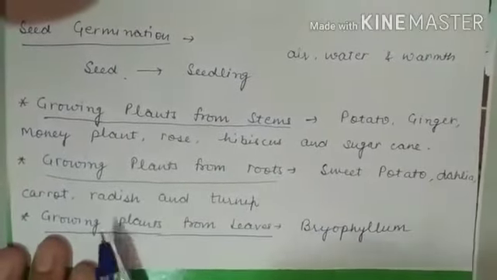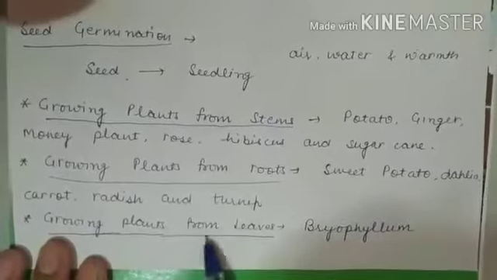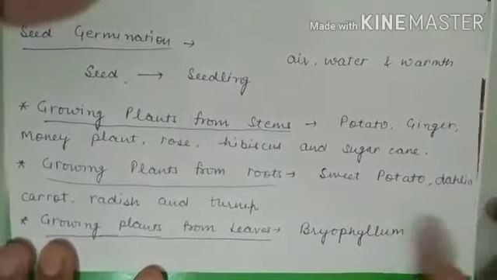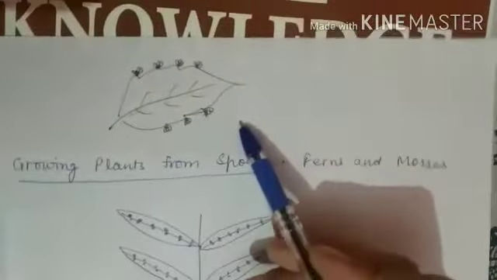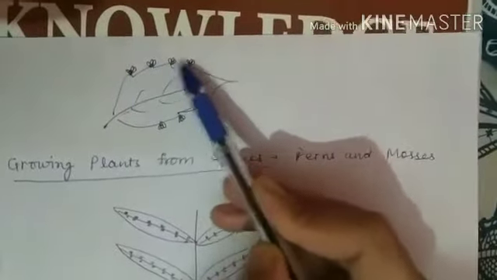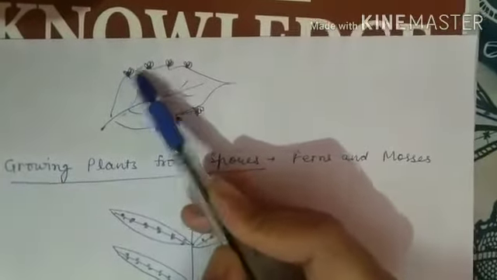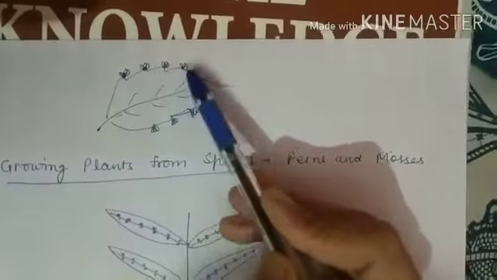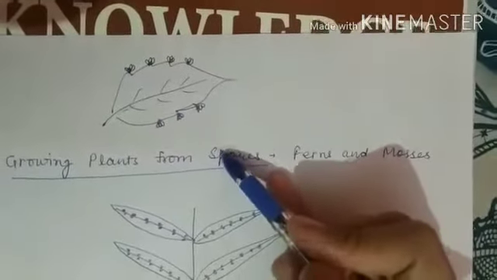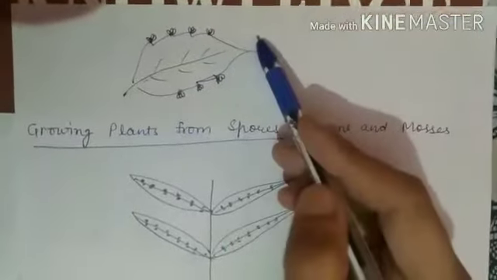Then I told you about growing plants from leaves. There is a plant, bryophyllum, and this is the leaf of bryophyllum. I have told you that at the tip of this leaf, there are some tiny plants or baby plants, and when these fall off and get favorable conditions, they can grow into a new plant.